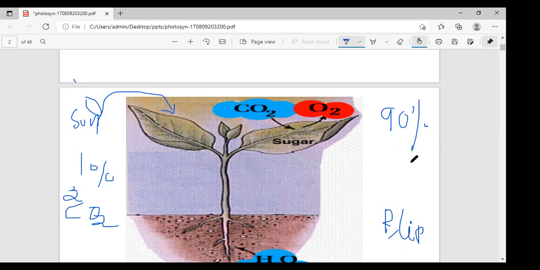See here, green plants use only 1% of the total radiant energy to fix 2 billion tons of carbon dioxide annually. Okay, leave that one. Next, on the earth, how much of global photosynthesis is there? 90% of total global photosynthesis is performed in the ocean by algae. Tell me, anyone, what are the ocean algae?